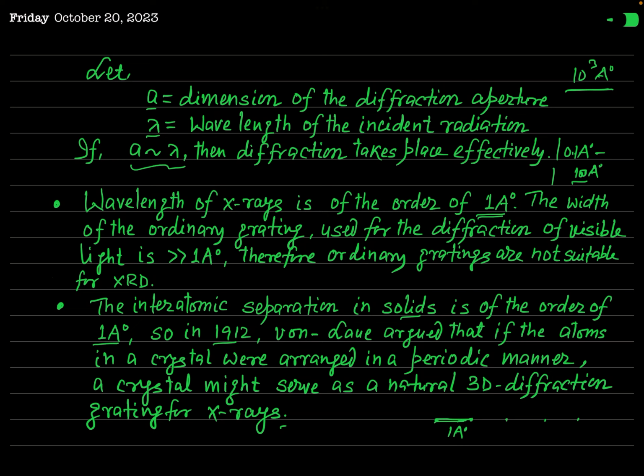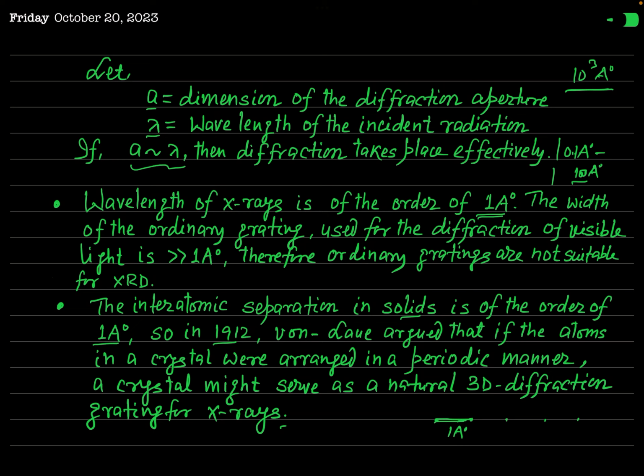So if X-ray is diffracted by the crystals, then two things will be proved. Since you know only waves can be diffracted, if X-rays are diffracted, then it will be proved that X-rays are waves. And if crystals diffract X-ray, then it will be proved that the atomic arrangement in crystals is in a periodic manner.